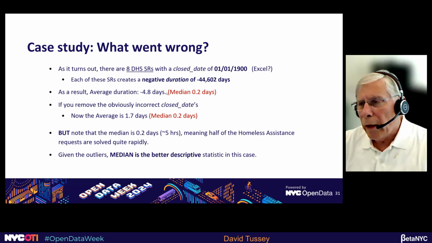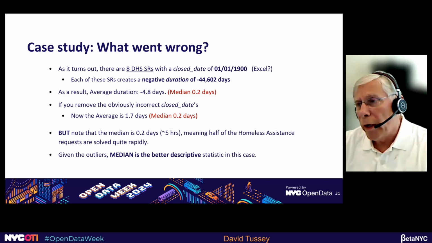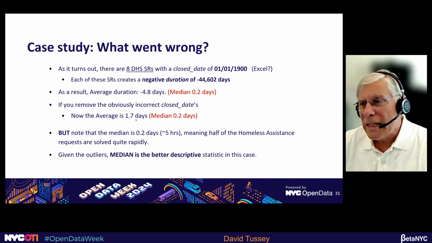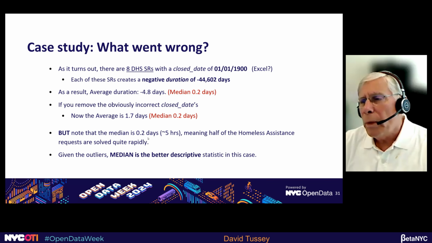By the way, I should point out that even in this example, the median is 0.2 days. But even if you remove the obvious incorrect close dates, these 1/1/1900, you still end up with an average of 1.7 days to respond to a homeless request. And the median, even under that, remains 0.2 days. So note that the median is 0.2 days.